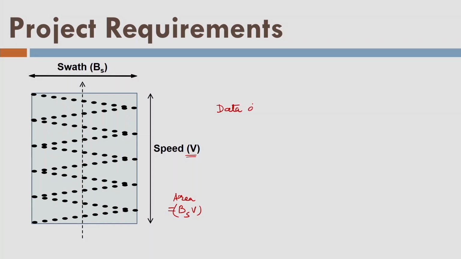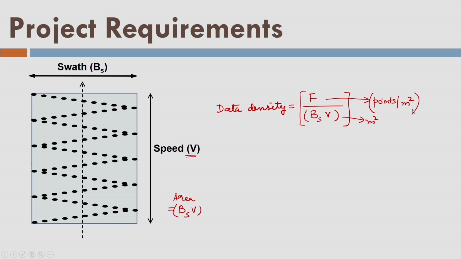Now I want to find out what is the quantity of the data per unit area. So I define data density, or number of points over unit meter square or unit area, as F divided by the area covered: capital F is the number of pulses fired in 1 second, and the area is that covered during that 1 second. So this is the data density. The unit of data density is points per meter square.